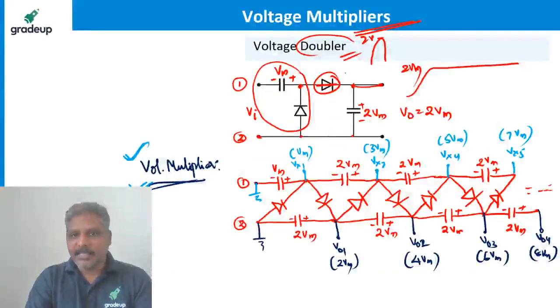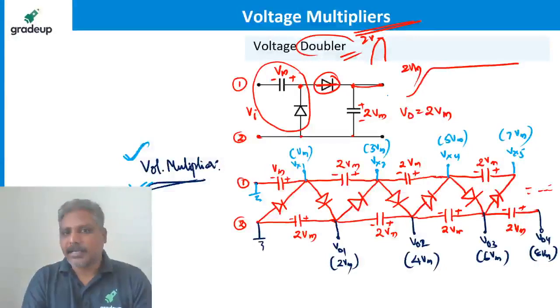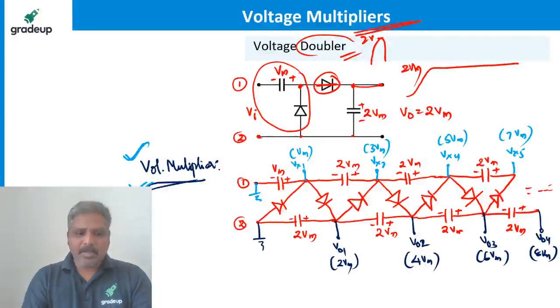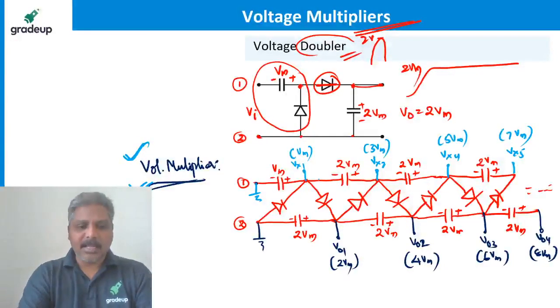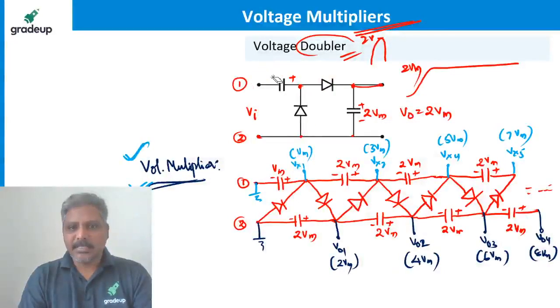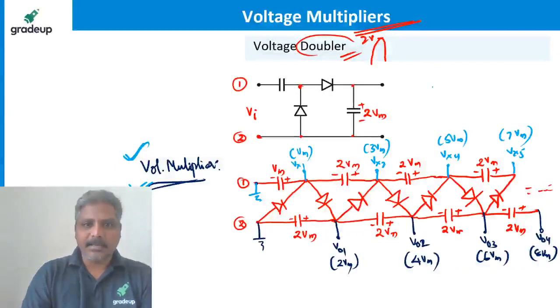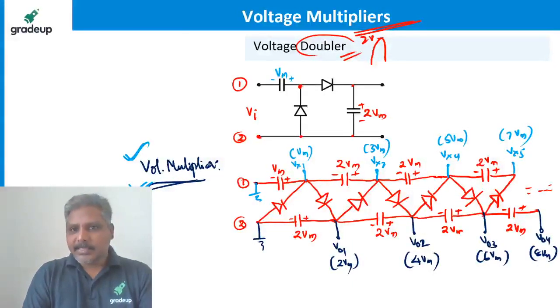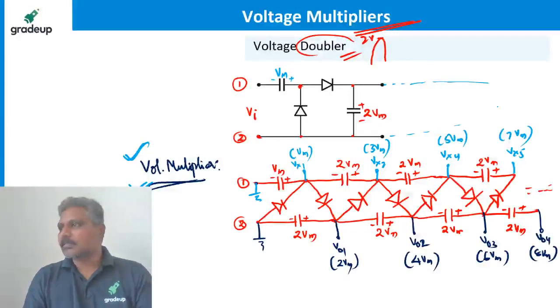If you understand this: first it is like a clamper and a peak detector, and after this, what I have done is very simple. This circuit is already there, this circuit is already there, this is Vm. I just repeated this once again like this.